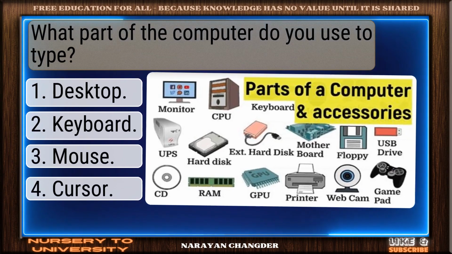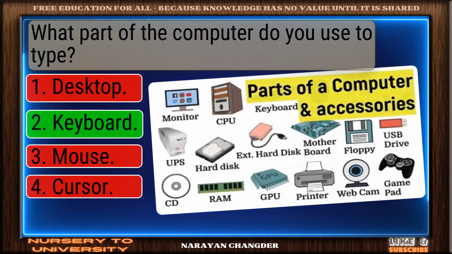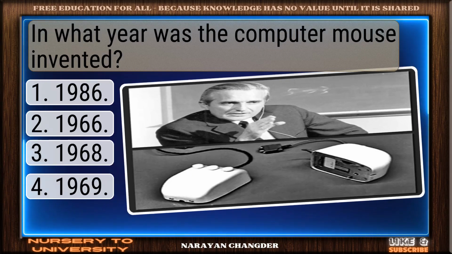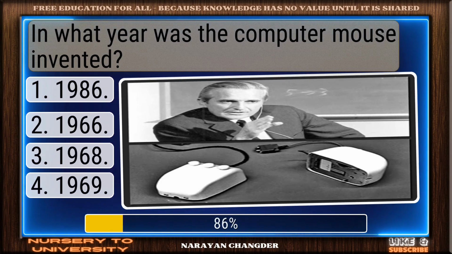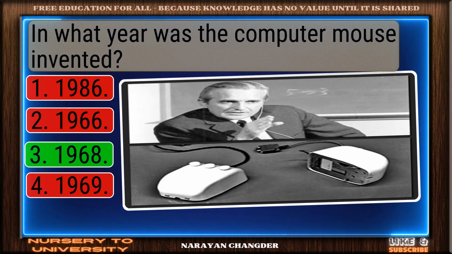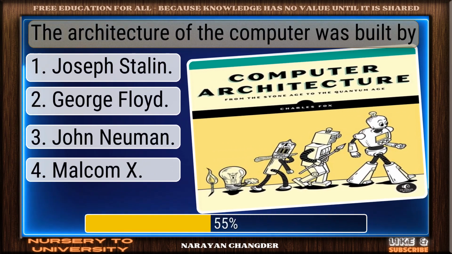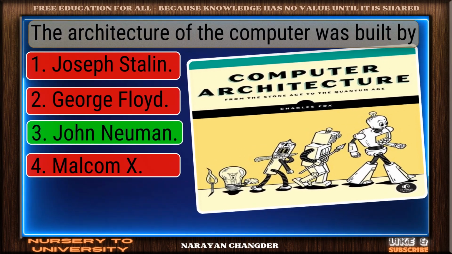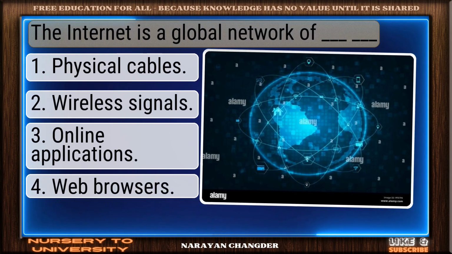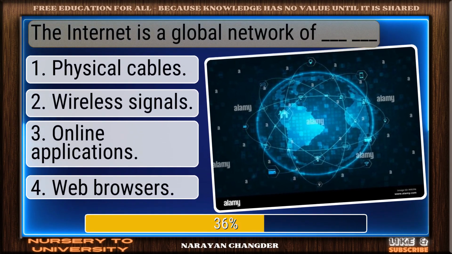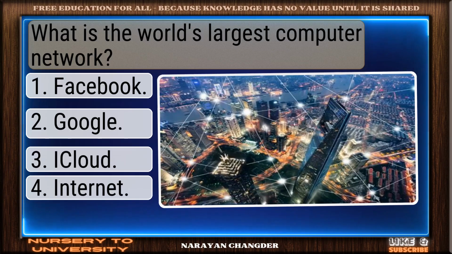What part of the computer do you use to type? Good job. Keyboard works well. In what year was the computer mouse invented? Perfect. 1968. The architecture of the computer was built by. Nicely done. John von Neumann is solid. The internet is a global network of dash. You chose physical cables. Correct.